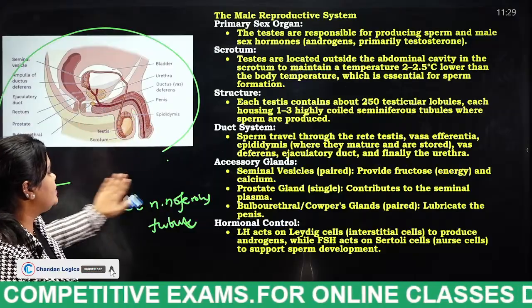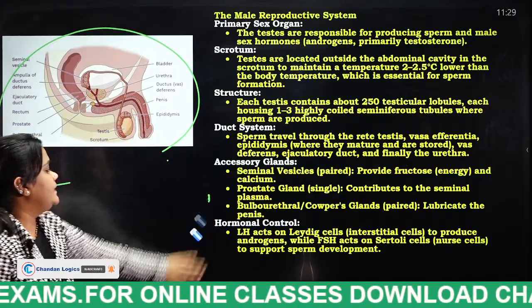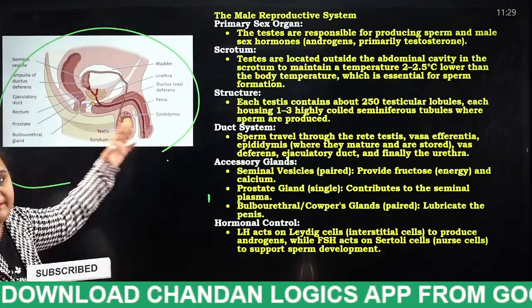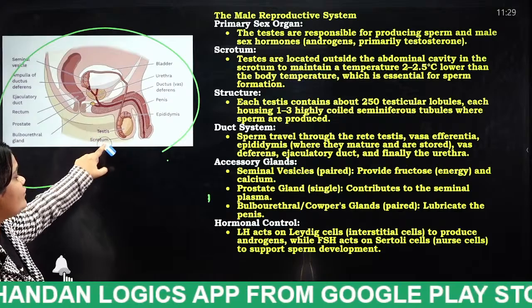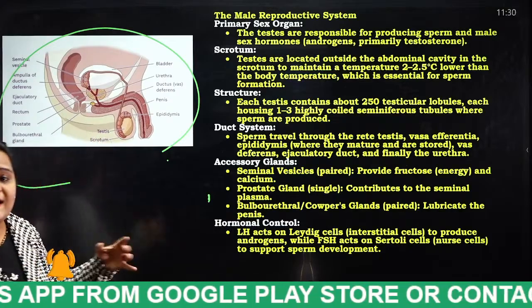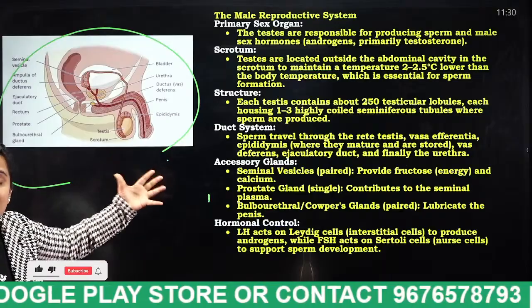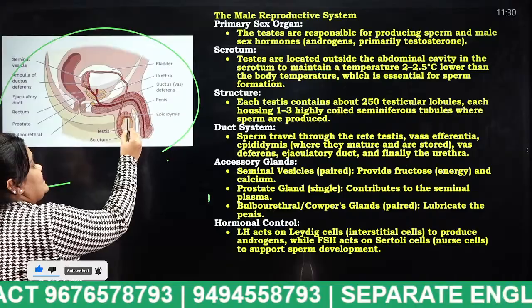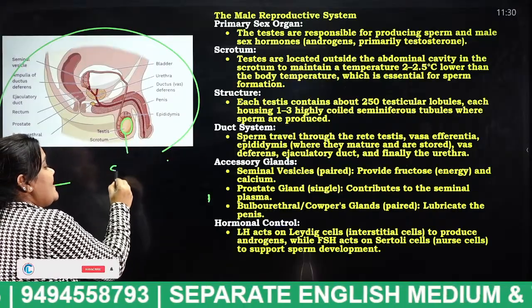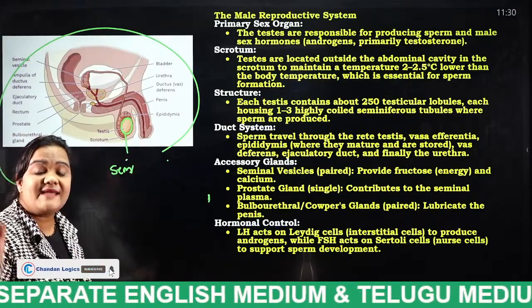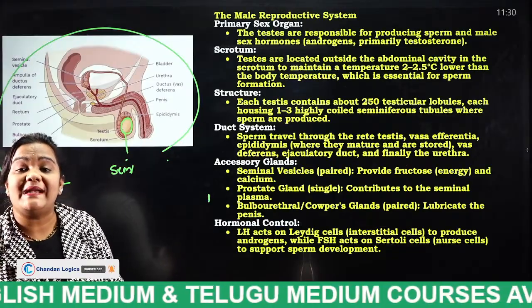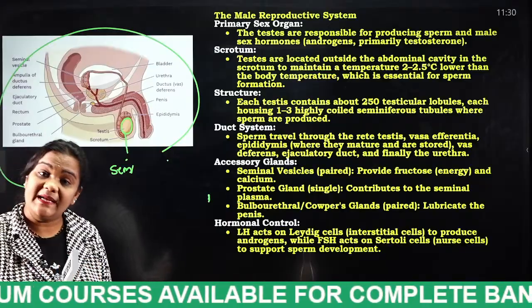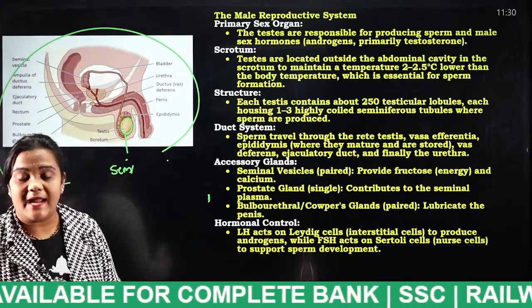listen properly, students. This is the testis actually, which is below your penis. So this is the scrotum. What is this scrotum actually? It is a protective layer of the testis. These testes will produce the sperm cells. This testis consists of many seminiferous tubules. Inside the testis there exist many seminiferous tubules, and inside them there are many more tubules.